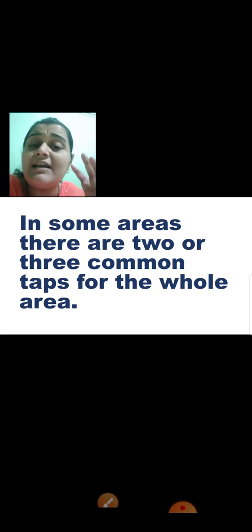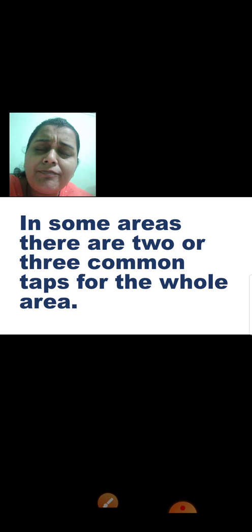So it is a very serious situation where a lot of people are going through this, where there are only 2 or 3 common taps in the full area, not in the house. They don't have water in the house, so they have to walk to faraway places where they have these 2 or 3 taps, and they have to come during that particular time and spend hours and hours in line, because all the people are coming during that time, and you have to maintain a particular slot, like you have to wait in the line till your number comes. So it takes hours and hours, and then if the water goes during that time, you are left with nothing and you have to go home empty handed again.